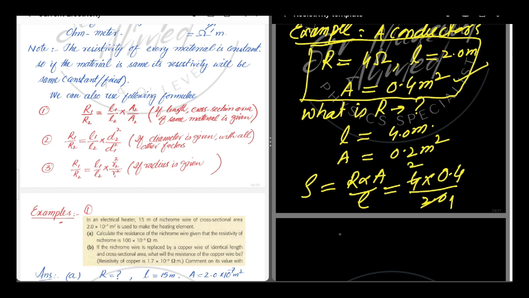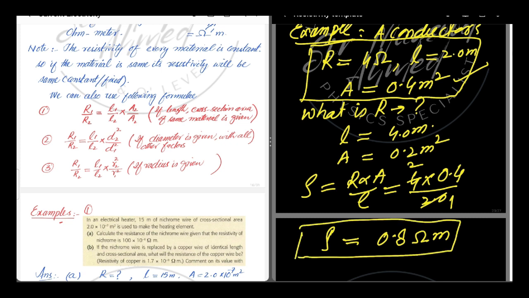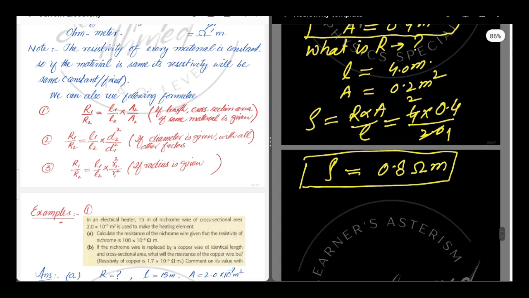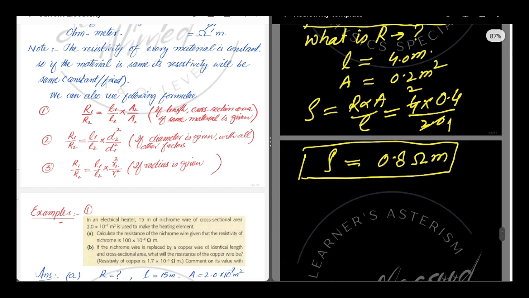So our final answer is, our resistivity is 0.8 ohm meter. First we have calculated the resistivity, which is 0.8. We will use this value of resistivity to find the resistance of the wire of length 4 meter and cross section area 0.2. So to find the resistance, we have the formula R is equal to rho L over A.